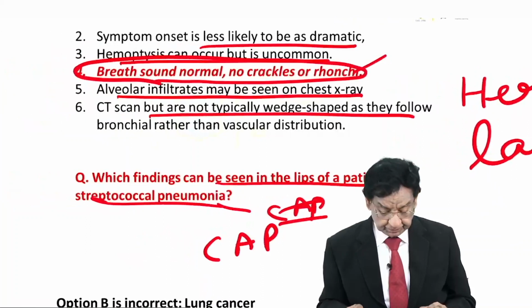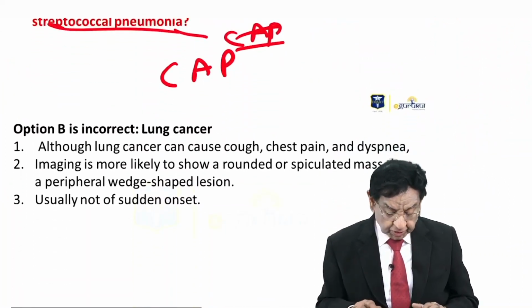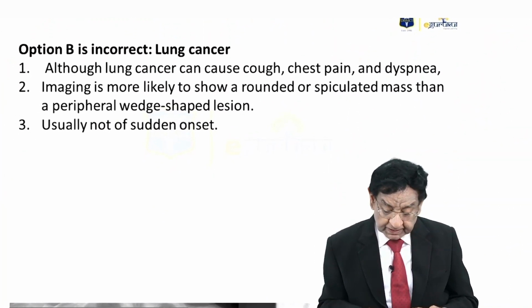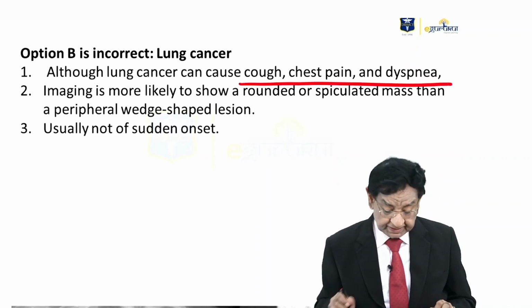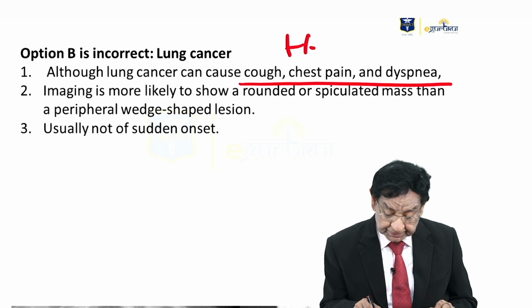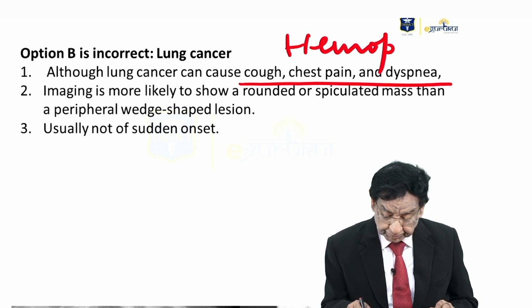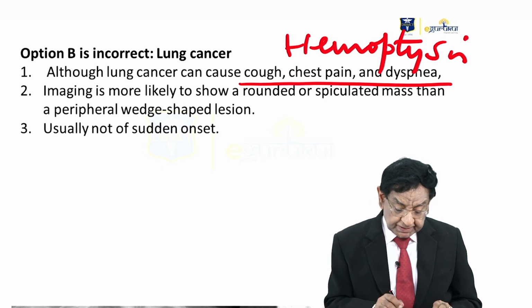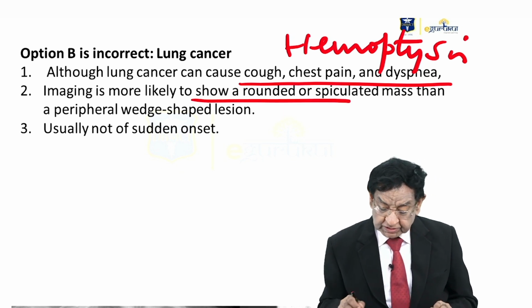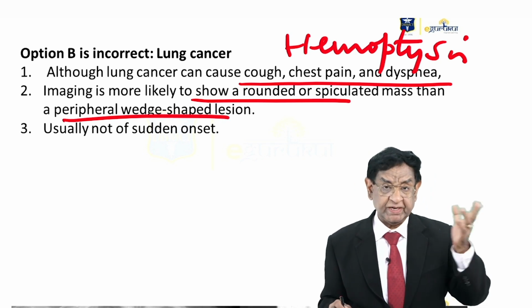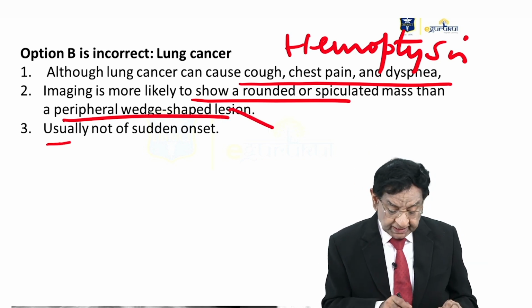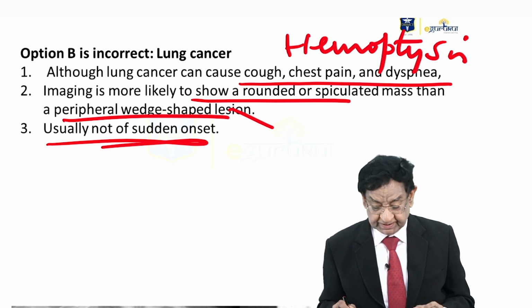Okay. Now let's look into the other option, lung cancer. Lung cancer can cause cough, chest pain, dyspnea. They can also lead to hemoptysis. Imaging can show a round or spiculated mass rather than a peripheral wedge shape. This is typical of pulmonary embolism. And onset is never sudden onset.